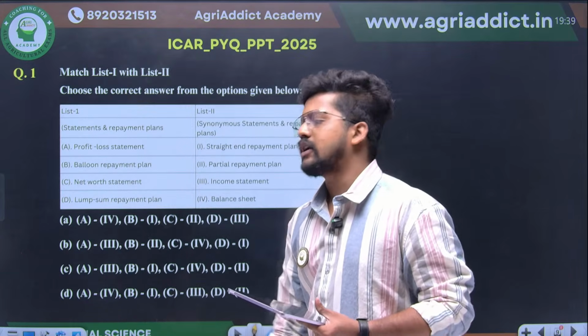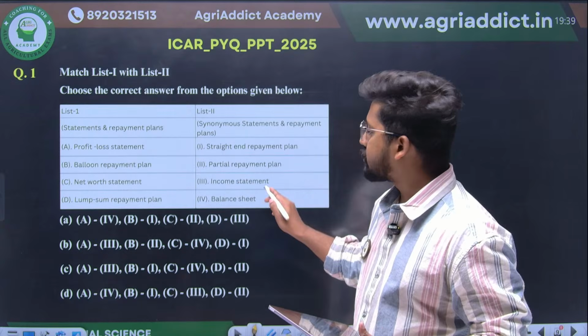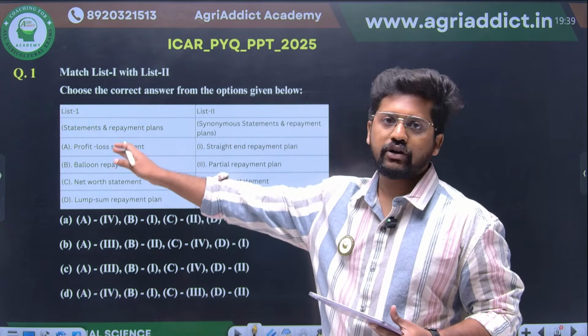So the first one, profit and loss statement, is none other than your income statement. The other name for income statement is your profit and loss statement, right?